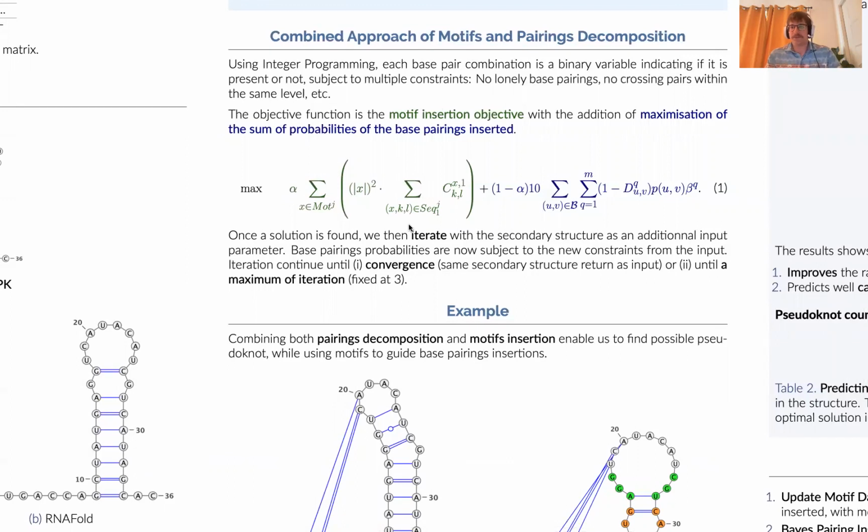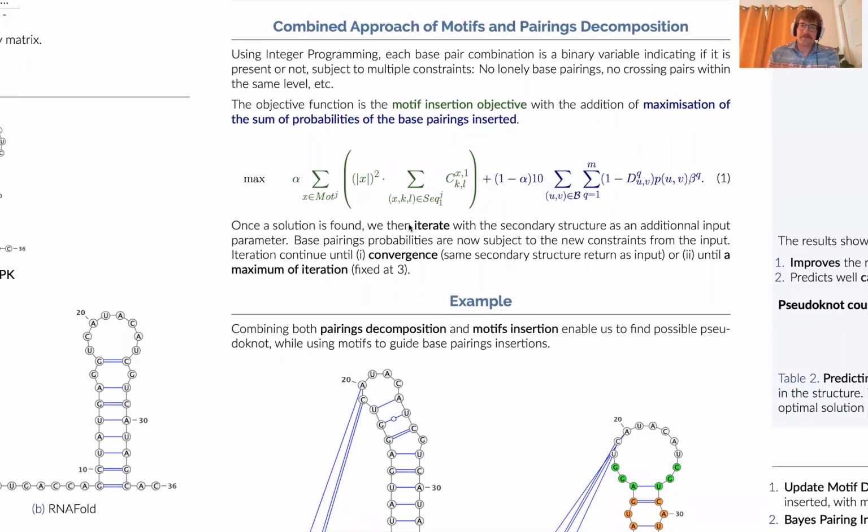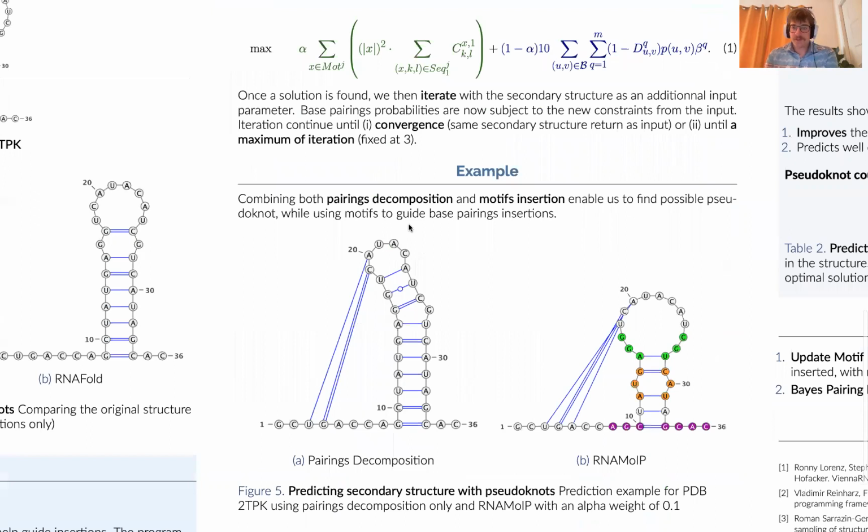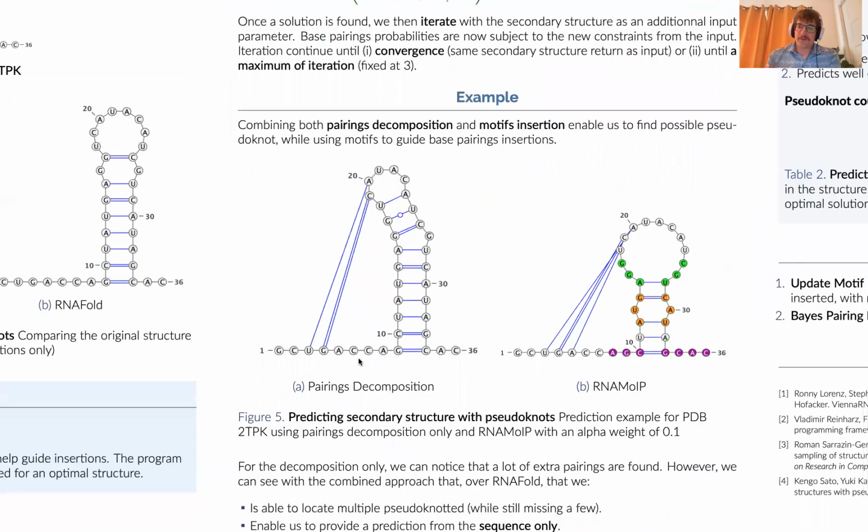We also retain another algorithm from IPknot, which is the iteration part. Once we provide a secondary structure, we will then refeed it to our input to actually put constraints on the base pair probability for RNA-fold. And we will repeat the iteration until there's a convergence or a maximum number of iterations. So here is an example of only using the base pairing decomposition. Since we want to maximize the base pairing probability inserted, there will be a lot of base pairings inserted. However, if we combine them with the motif insertion, we can see that the motif still retains the shape of the hairpin, but also partially found the presence of the pseudoknot.